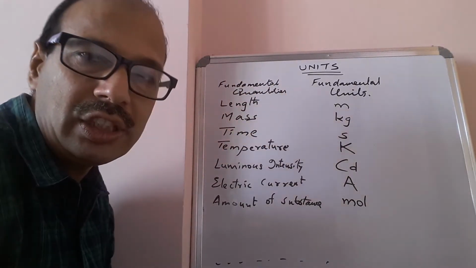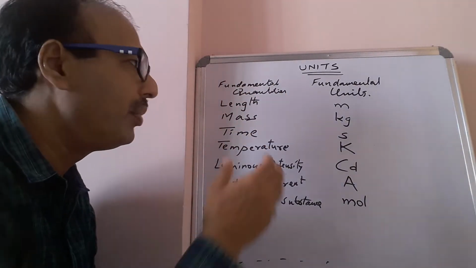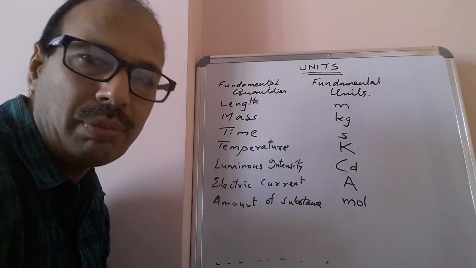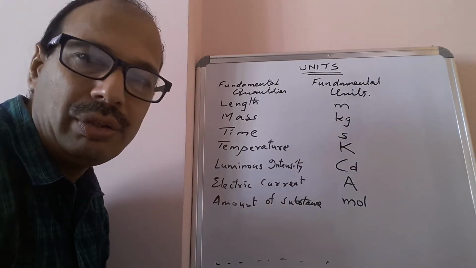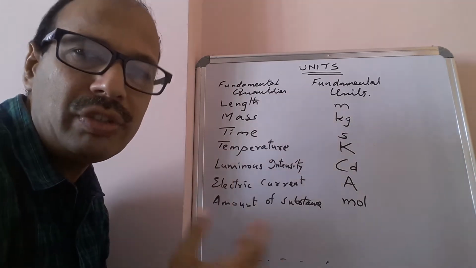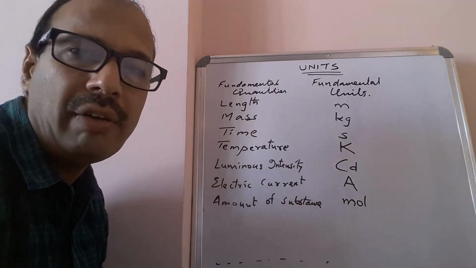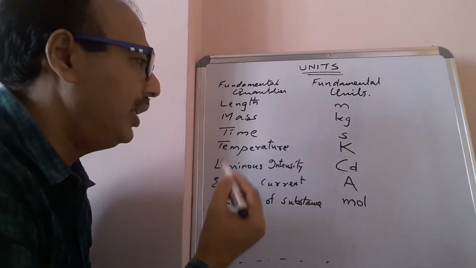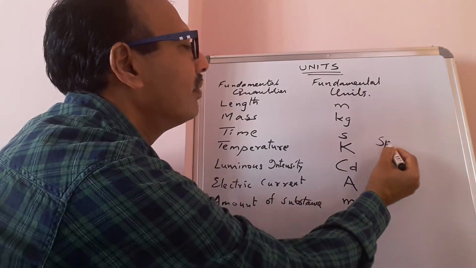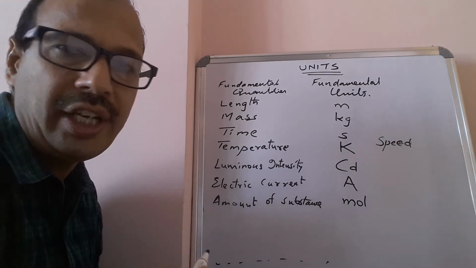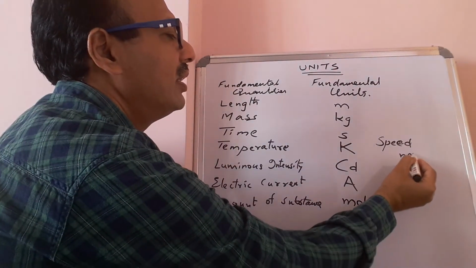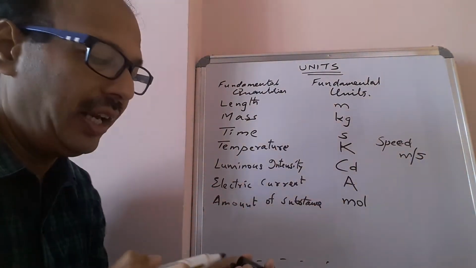And apart from these basic units, fundamental units or basic units, we use derived units. The units of derived quantities are called derived units. For example, speed. Speed is a derived quantity and its unit is meter per second.